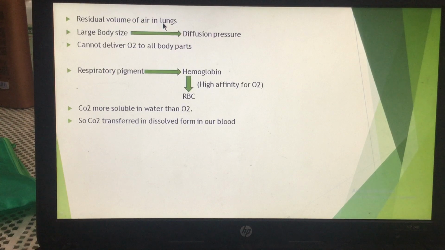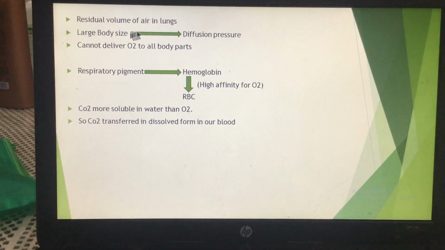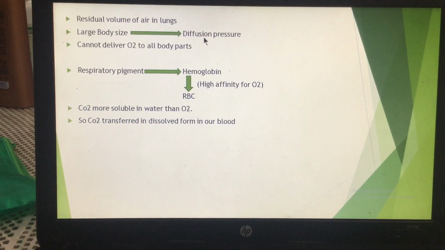Okay, now if the body of an organism is very large, like a human being, the pressure of air inside the lung, which is known as the diffusion pressure, is not enough pressure through which oxygen can enter each and every cell.